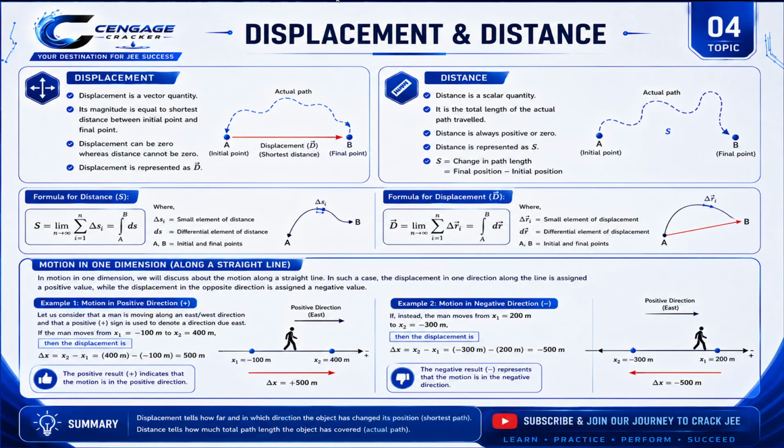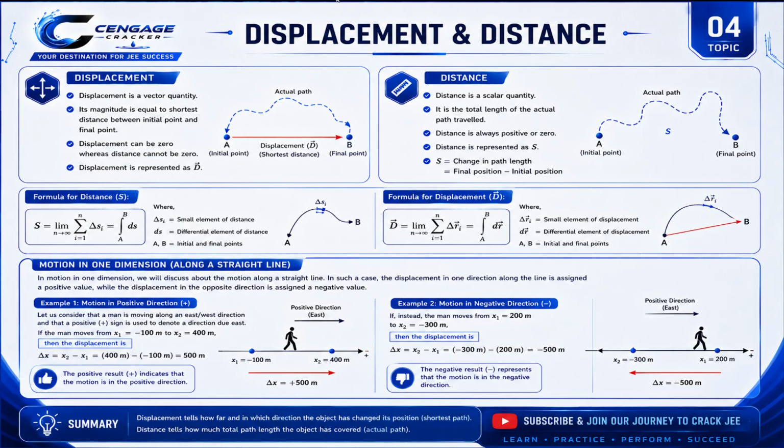Let me say one example to be clear. You are in a park, and the perimeter and the diameter of the park are paths. The entry and exit are in opposite directions. If you are moving in a curved path, that is known as distance. If you are moving through the diameter, that is known as displacement. Now I trust you will be clear on this topic. In both cases, the initial point and final point would be the same, but the length would differ.